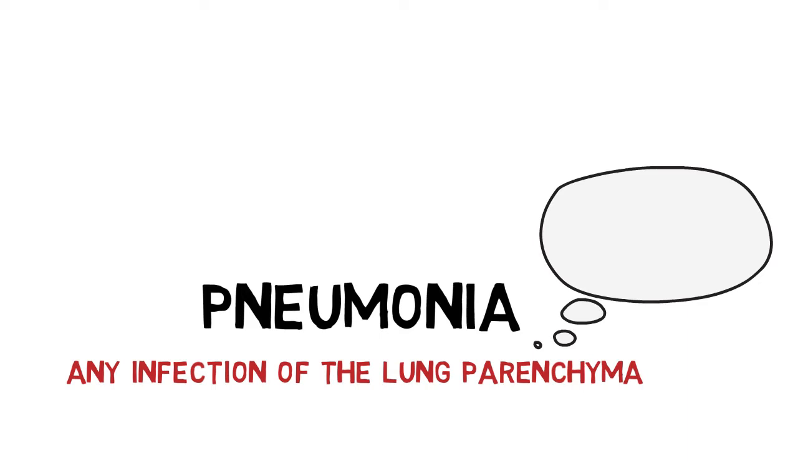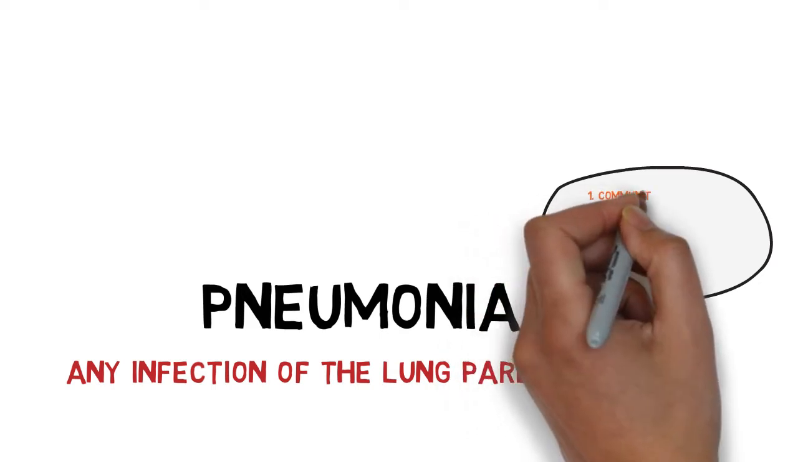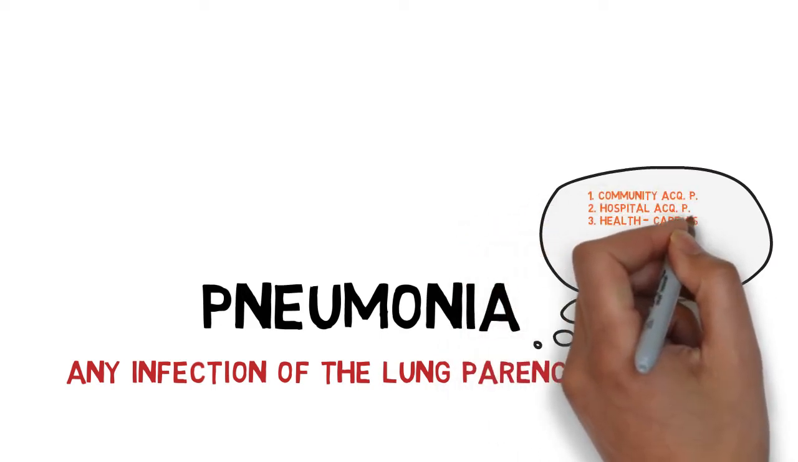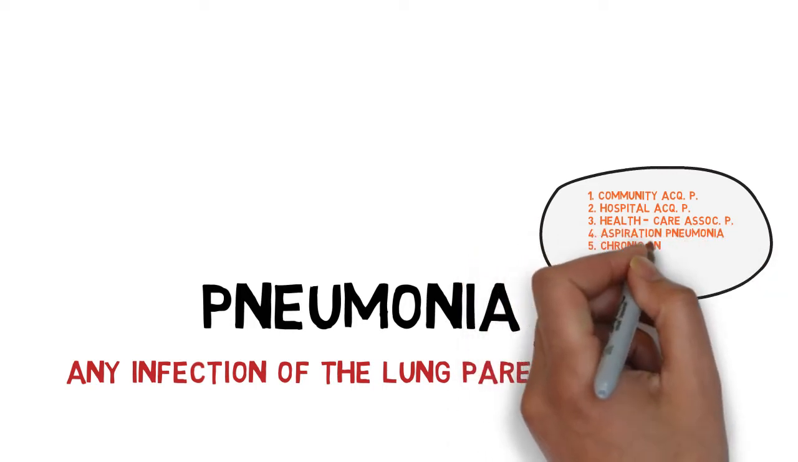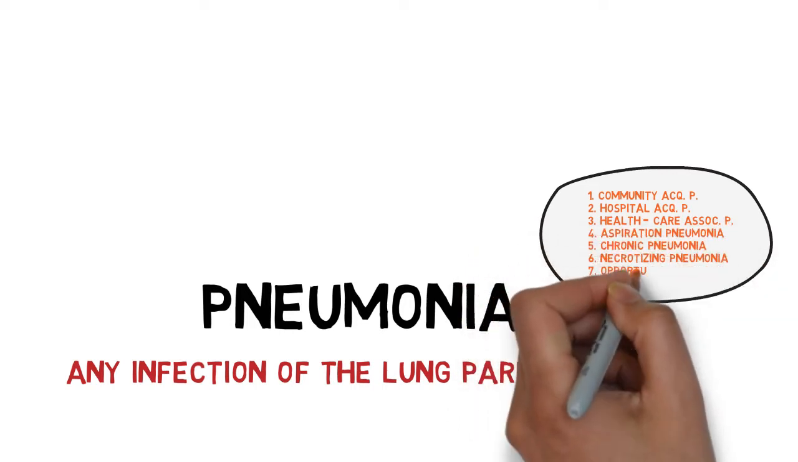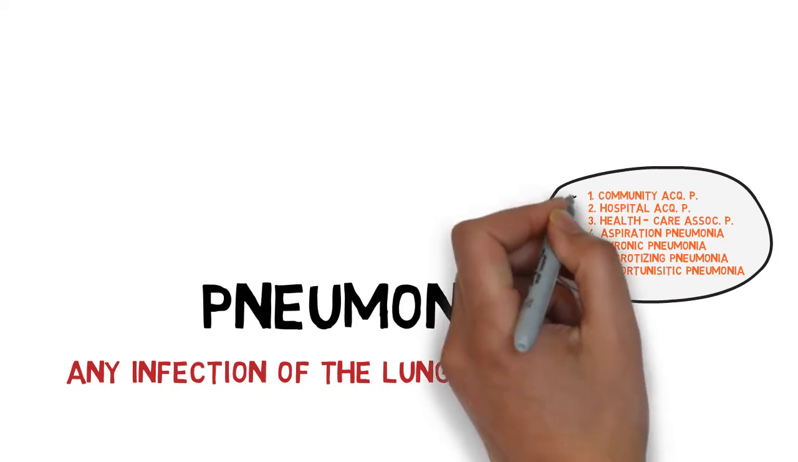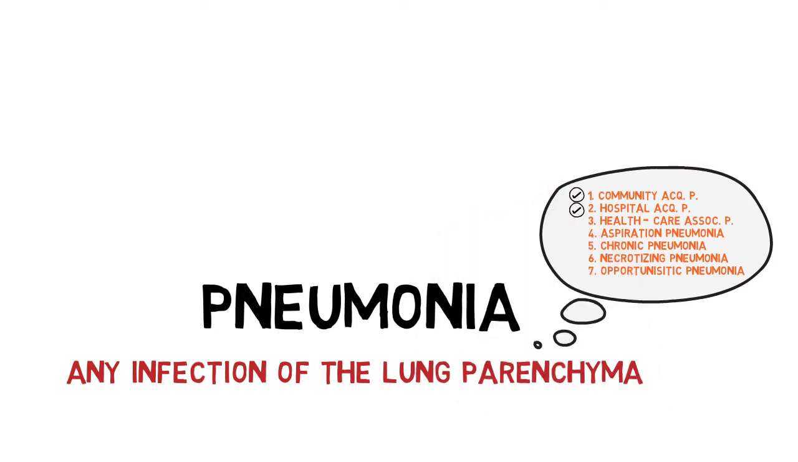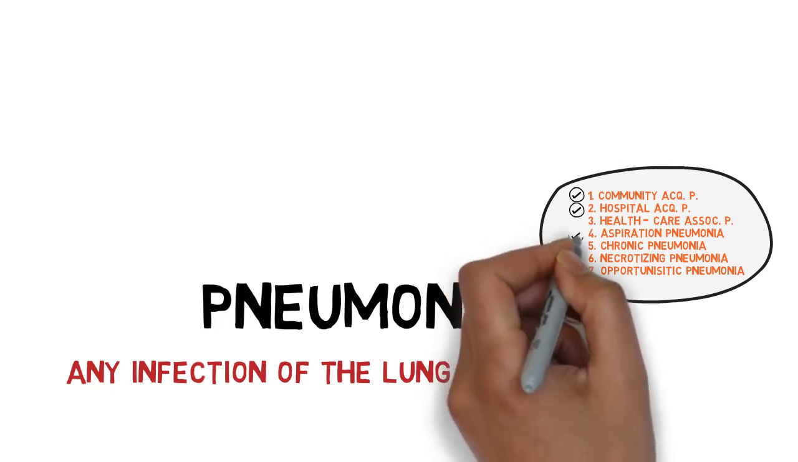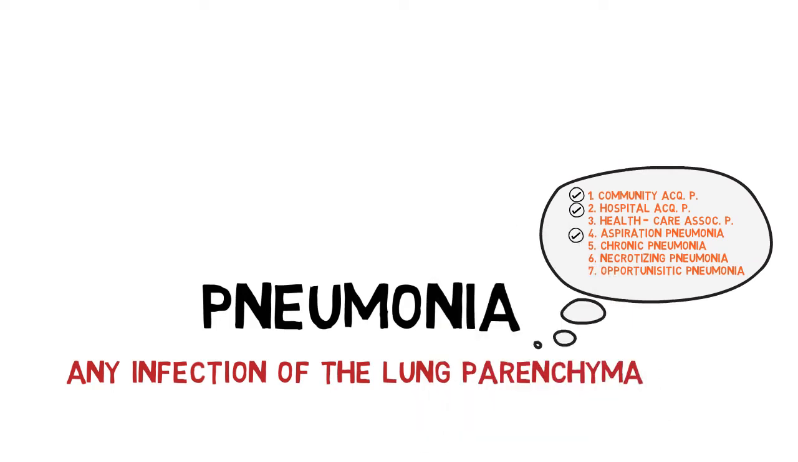accordingly, treatment. We have 7 types of pneumonia in total: community-acquired, hospital-acquired, healthcare-associated pneumonia, aspiration pneumonia, chronic pneumonia, necrotizing, and opportunistic or pneumonia in immunocompromised hosts. In this video, we are going to cover community-acquired, hospital-acquired, and aspiration pneumonia. Tuberculosis is essentially a type of chronic pneumonia along with other fungal infections such as blastomycosis.